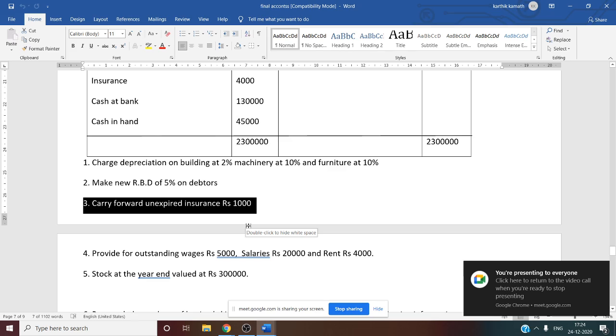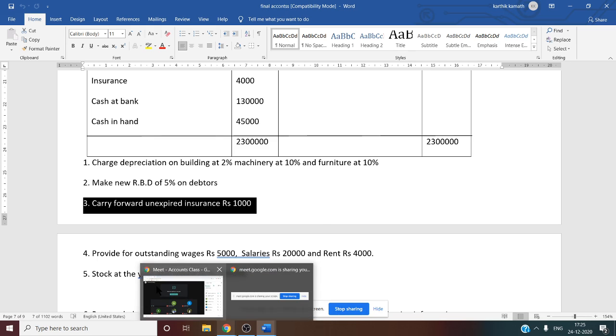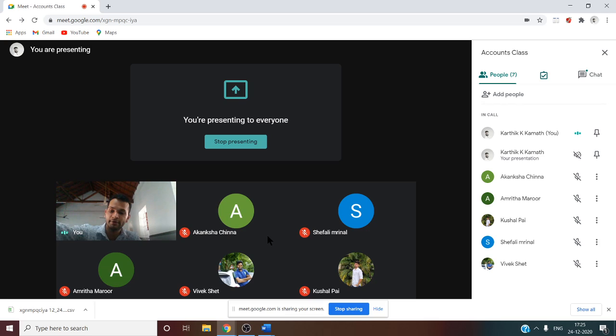What you have to do? Insurance is an other expense. So from other expense, working note number 30, you have to deduct this prepaid information, because we are going to consider information of this financial year only, not the information regarding the next financial year. That is why you have to deduct. And one more thing, this prepaid insurance or unexpired insurance is other current asset. So other current asset you have to show in working note number 21. That is the balance sheet last working note. There you have to write this information.